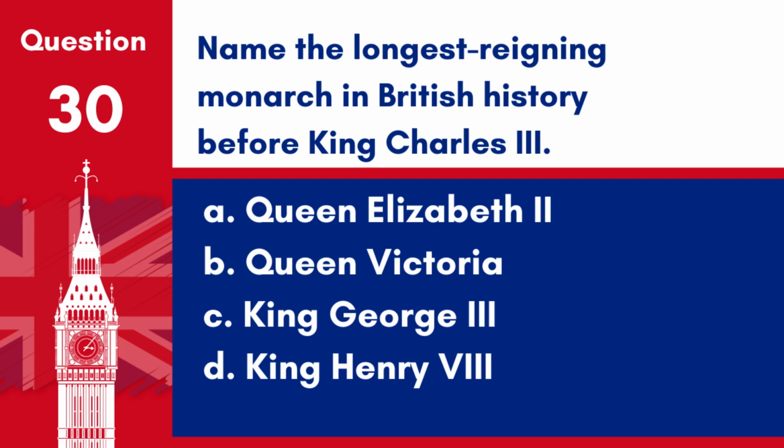Question 30. Name the longest reigning monarch in British history before King Charles III. A. Queen Elizabeth II. B. Queen Victoria. C. King George III. D. King Henry VIII. Answer: A. Queen Elizabeth II. Queen Elizabeth II was the longest reigning monarch in British history before King Charles III, serving from 1952 until her death in 2022.